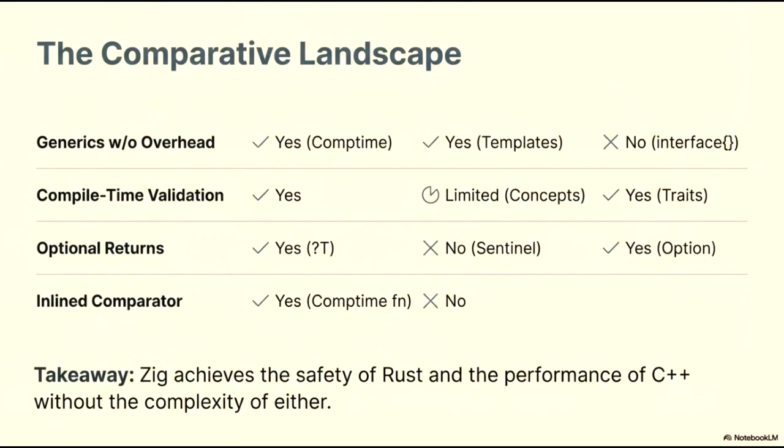When handling optional returns, Zig utilizes a built-in optional type syntax, denoted as ?T. This approach provides the safety of Rust's option type, but represents a significant improvement over the use of sentinel values, which are common in older systems languages and frequently lead to runtime errors. Furthermore, Zig allows for inline comparators via Comptime functions, a level of optimization that is difficult to achieve in other languages without increasing code complexity. The central takeaway is that Zig successfully bridges the gap between different paradigms. It achieves the safety guarantees of Rust and the high-performance capabilities of C++, yet it avoids the inherent complexity of both by maintaining a simpler, more streamlined language design.